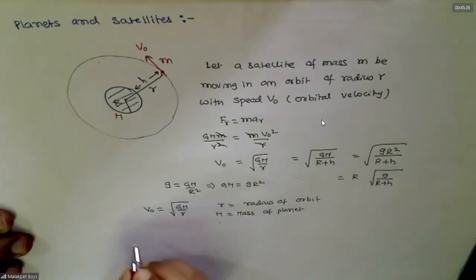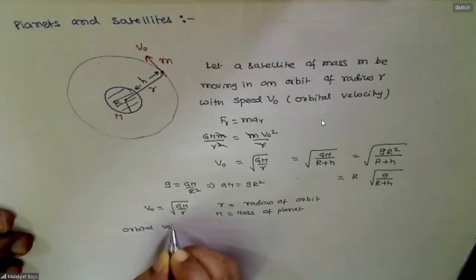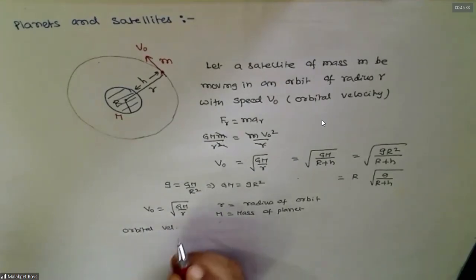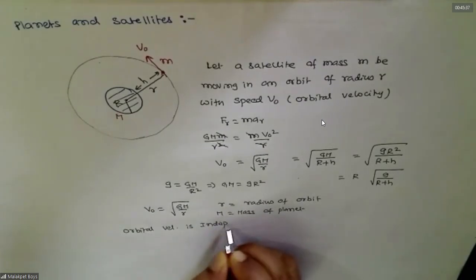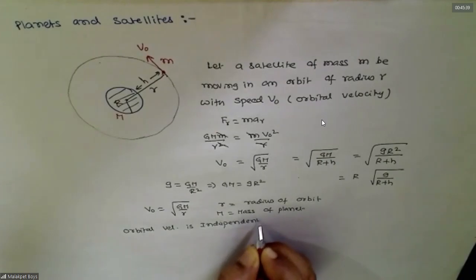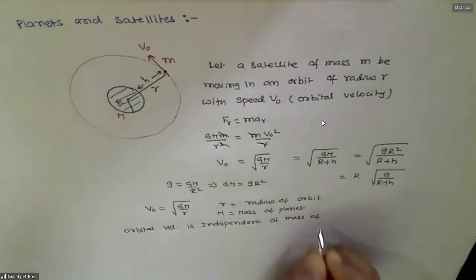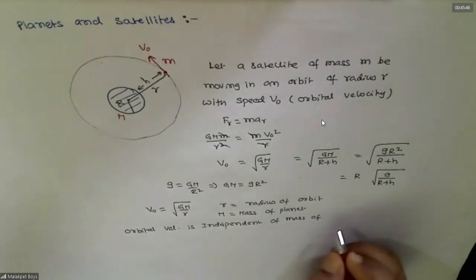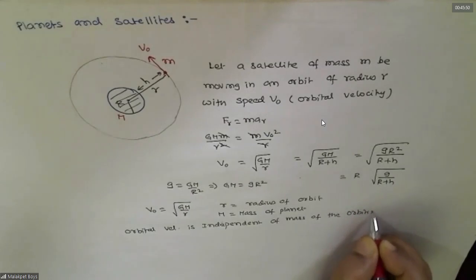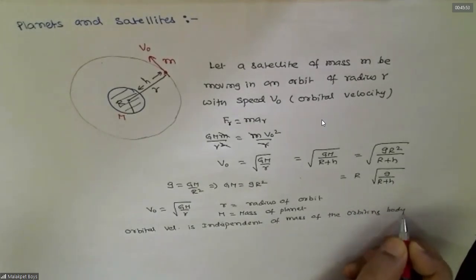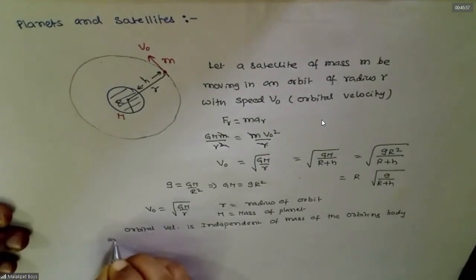No. Now you can see orbital velocity is independent of the mass of the orbiting body. Agreed? Yes, sir. Independent.